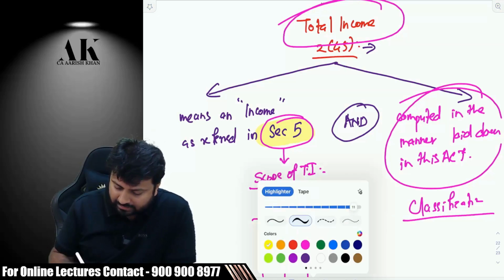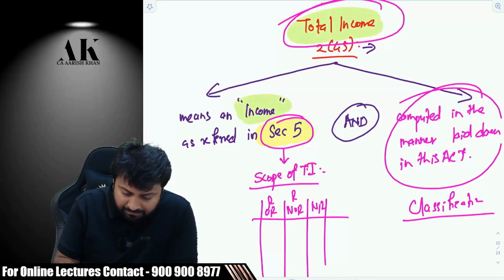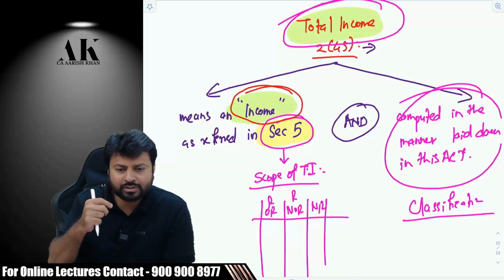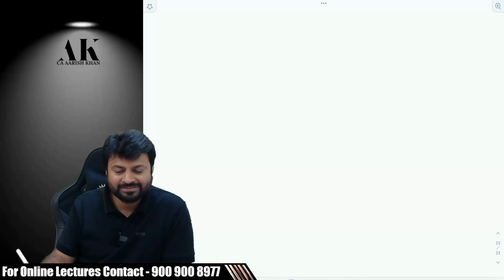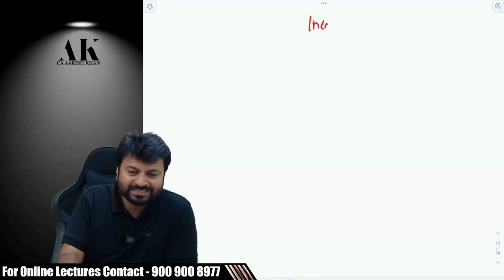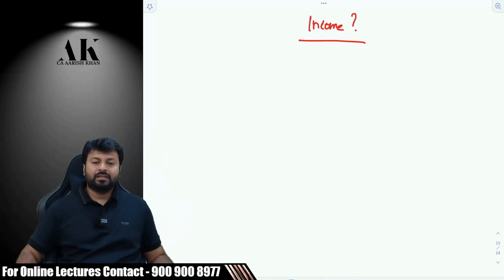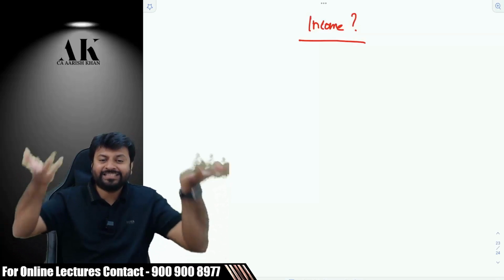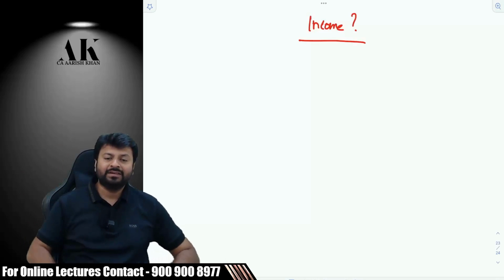Sir, what is total income? Total income means an income. So the question will come to my mind, and it should also come to your mind, that what do you mean by the term income then? The name of the law itself is what? The Income Tax Act 1961. The very important word in the law is income.